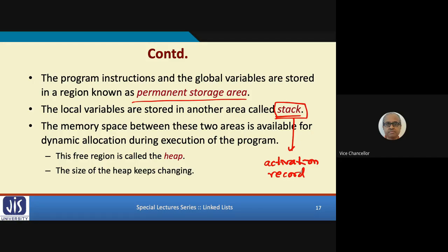In compiler, when the compiler is generating code, this activation record concept becomes very important. So we shall discuss this in one of the later lectures. And what I said, the memory space between these areas is referred to as heap. Right?